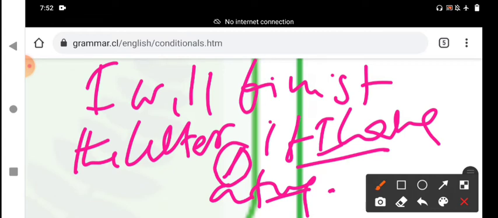There is also flexibility to interchange. If you write the if clause at the beginning, you put the comma. That is more important. Otherwise, you should not keep any comma. The if functions as a conjunction.